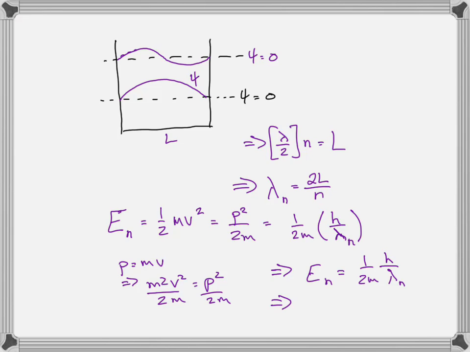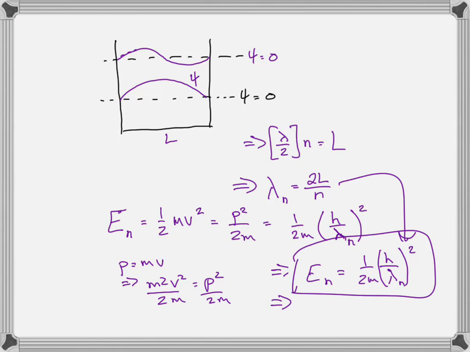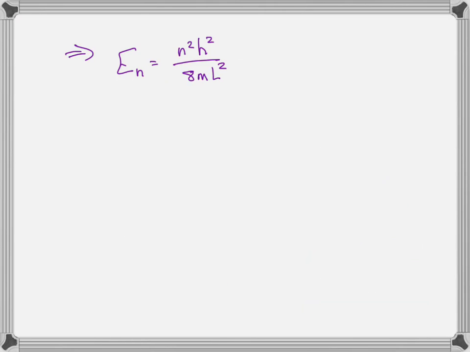So therefore, to get the allowed energies, we square the momentum, and then I'm going to go ahead and plug in those so that the allowed energies are n squared h squared over 8m L squared. So those are the allowed energies of the particle in a box, where n, again, is an integer.